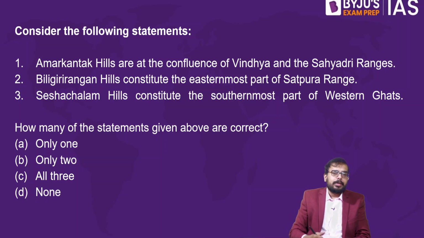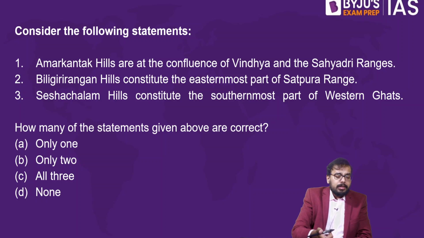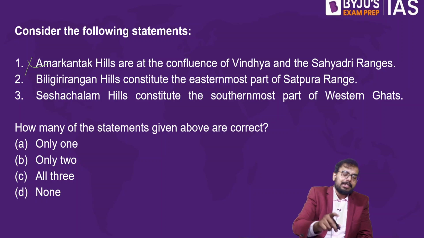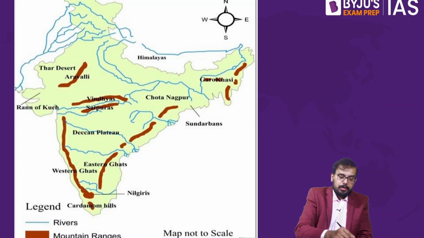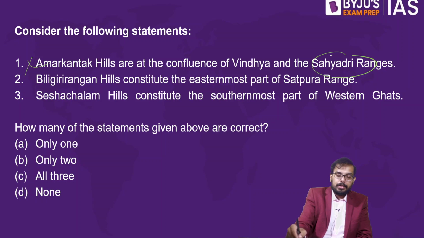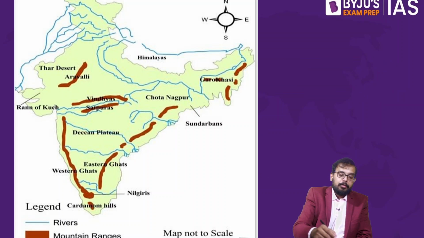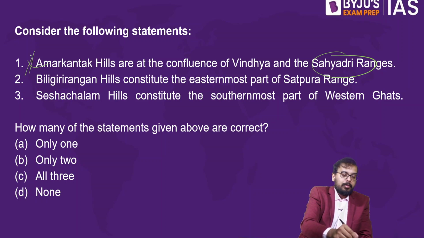So we call it as Sahyadris. So Amarkantak hills are at the confluence of Vindhyas and Sahyadris. Is this right or wrong? What do you think? This is wrong. Amarkantak is at the confluence of not your Sahyadris. It is at the confluence of Vindhyas and Satpuras. Your Amarkantak is somewhere over here. So this is where you get Amarkantak. So statement number 1 is wrong.